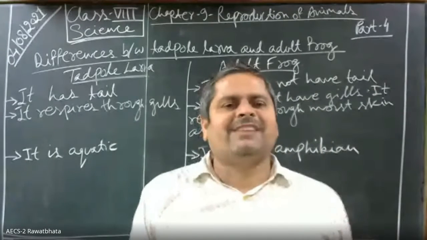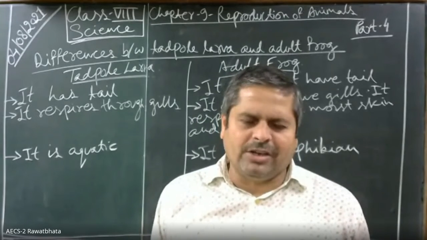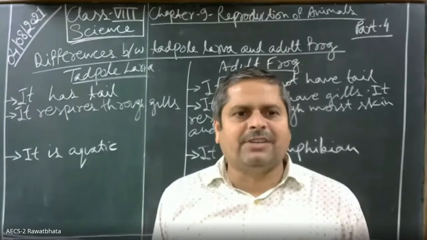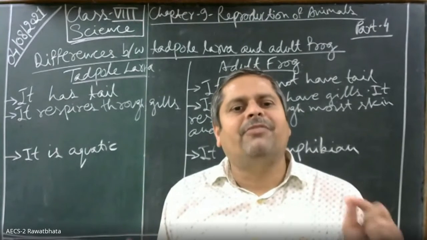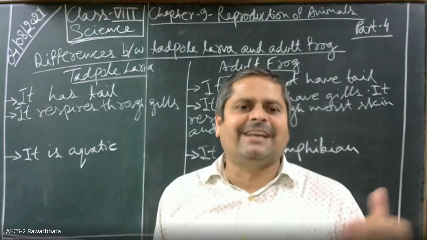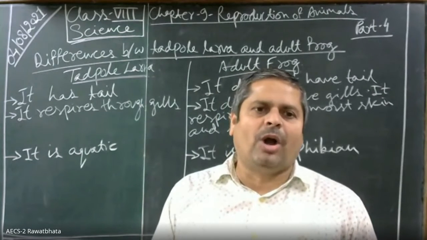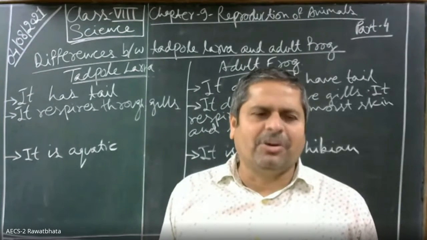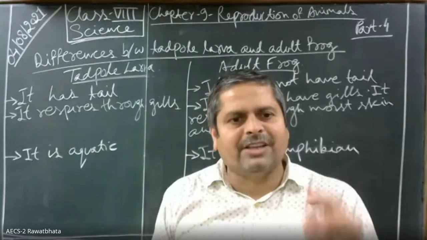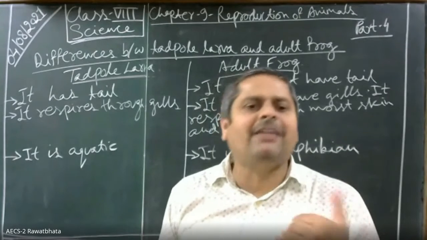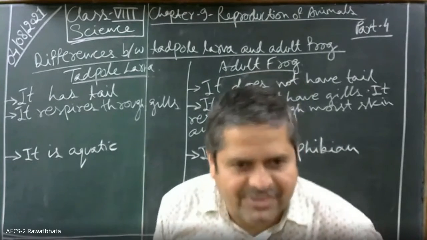After this, we will see the modes of asexual reproduction. Asexual reproduction we have already studied. What is asexual reproduction? The formation of new individuals by vegetative parts other than sex organs or sex cells is called asexual reproduction, and we will discuss two important modes of asexual reproduction. They are budding and fission.